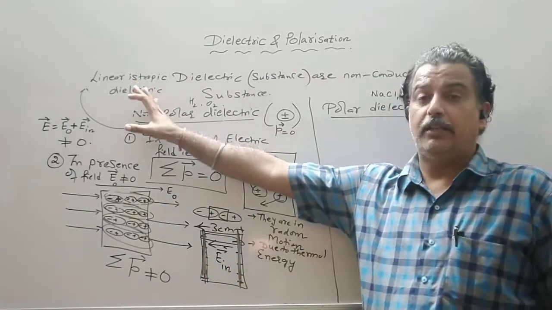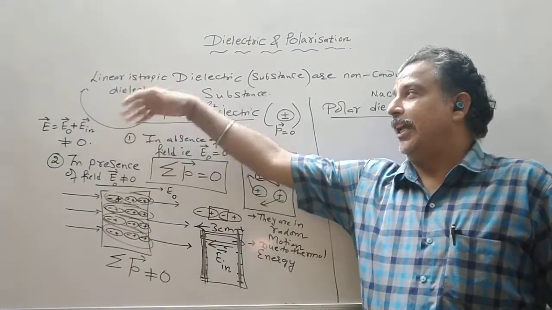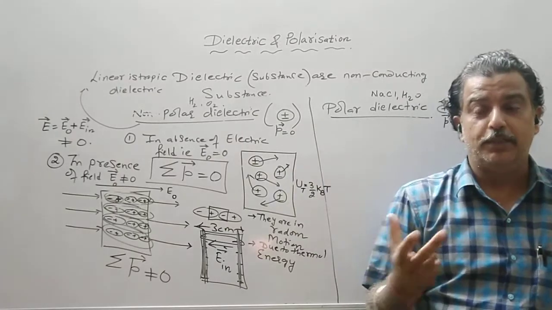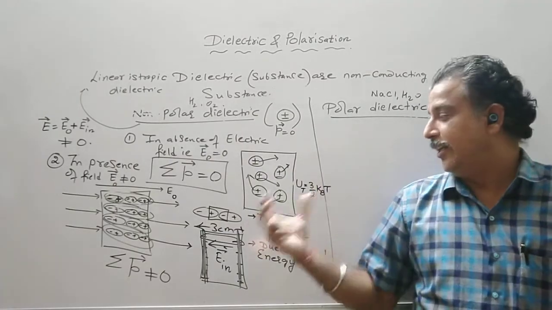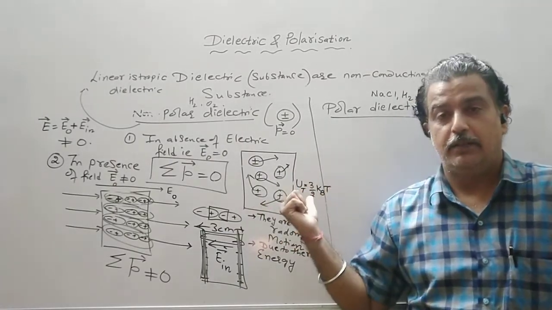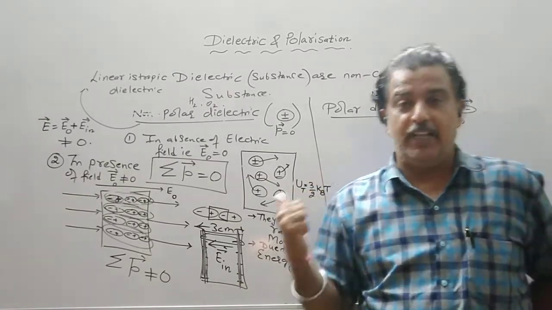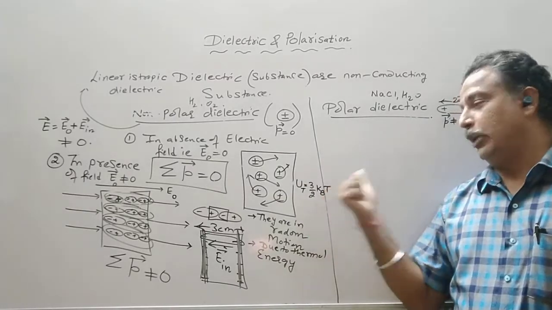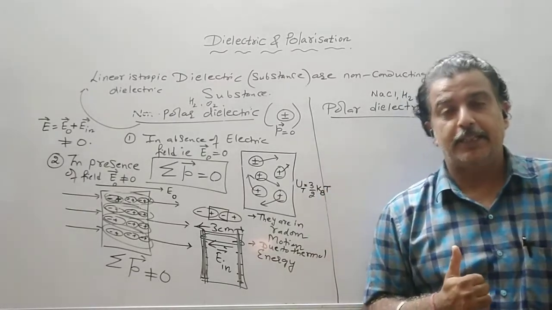Linear dielectric, or linear isotropic dielectric, is an ideal concept because thermal energy is always available. Yes, thermal energy can be zero if you have an absolute temperature, that is 0 Kelvin.